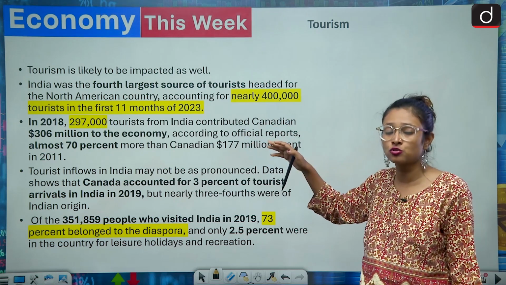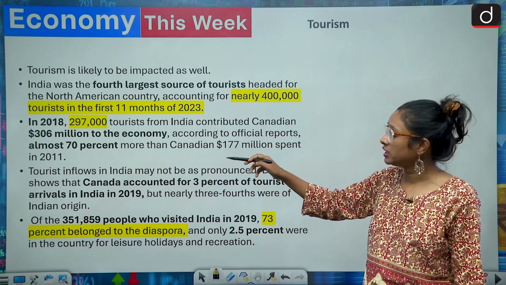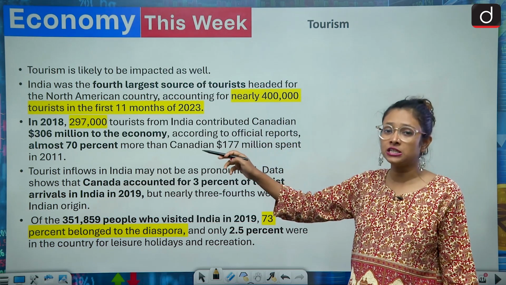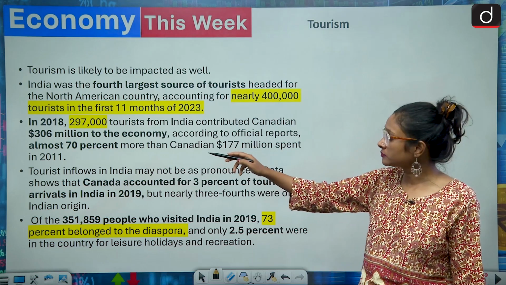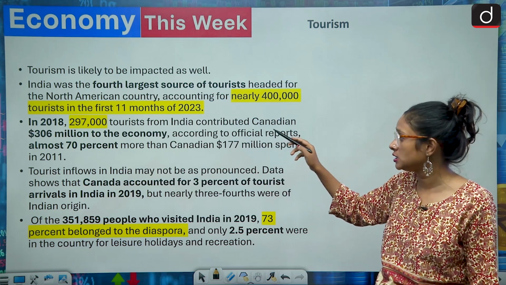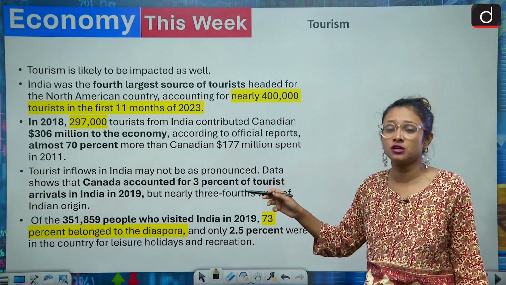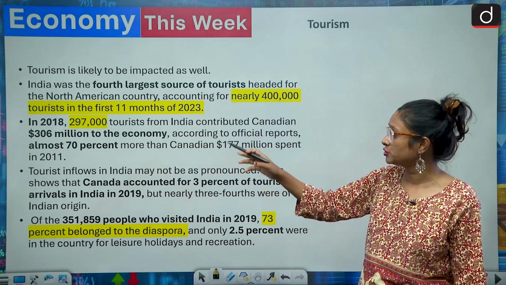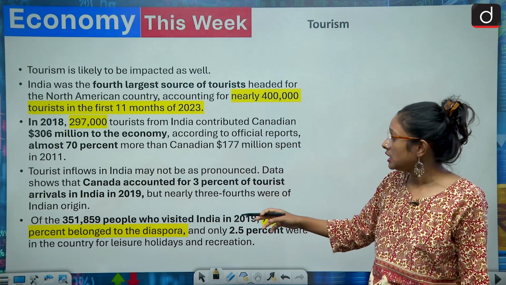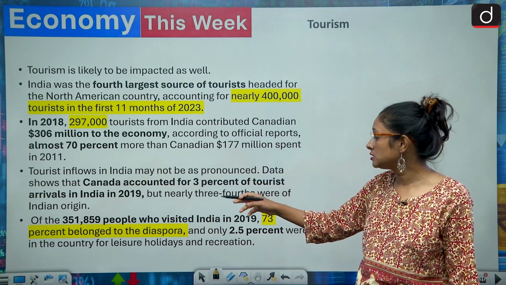If we take the data of 2018, around 2,97,000 tourists from India contributed to the Canadian economy. And what is the worth of that? It is $306 million, and Canada accounted for 3% of tourist arrivals in India in 2019.